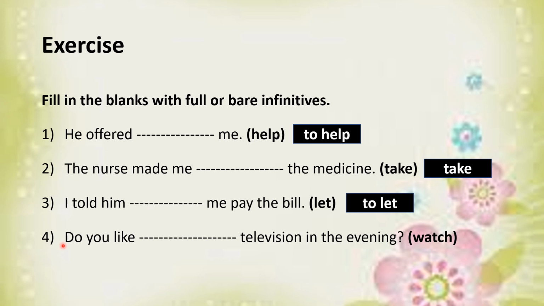Here is the fourth sentence. Do you like dash television in the evening? You have to fill it with the verb watch, either full or bare infinitive. Yes, you're right. You will say, do you like to watch television in the evening? You fill this blank with a full infinitive.